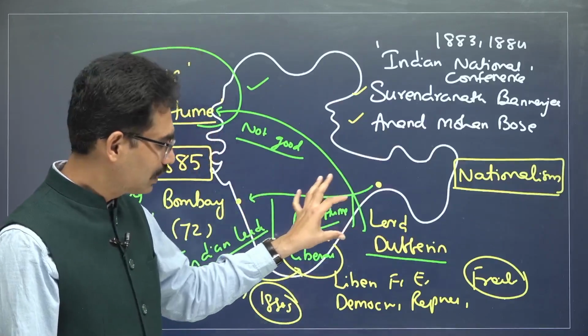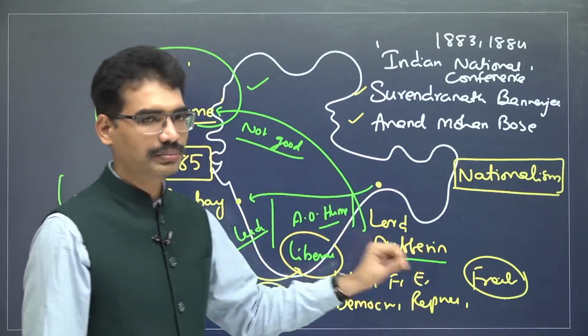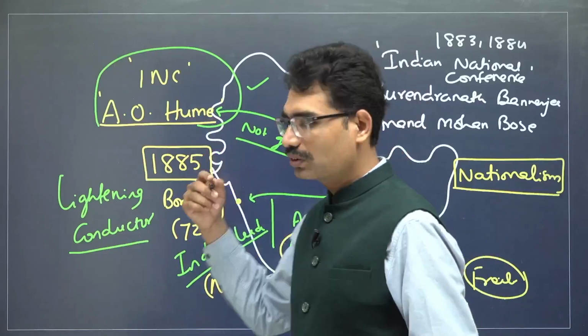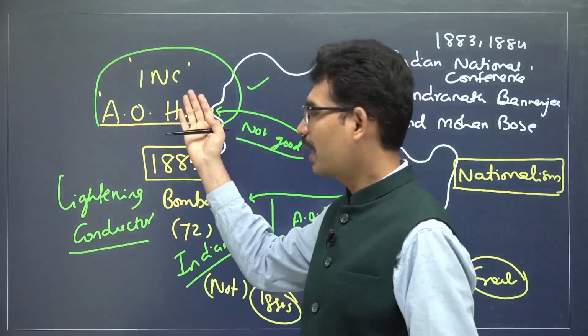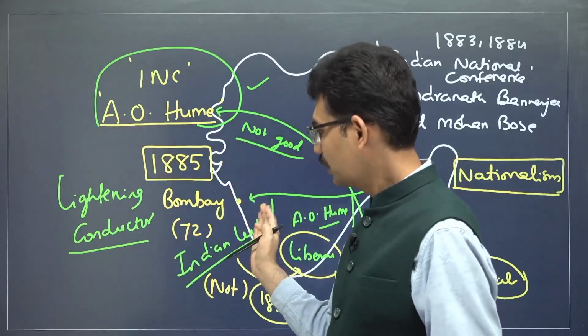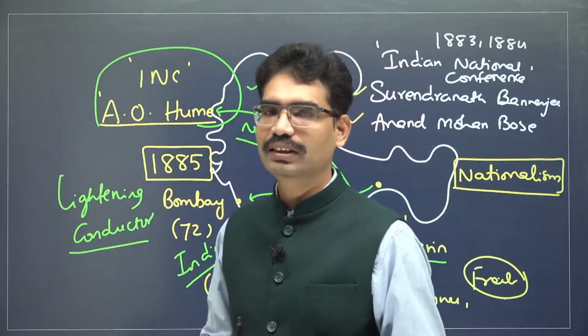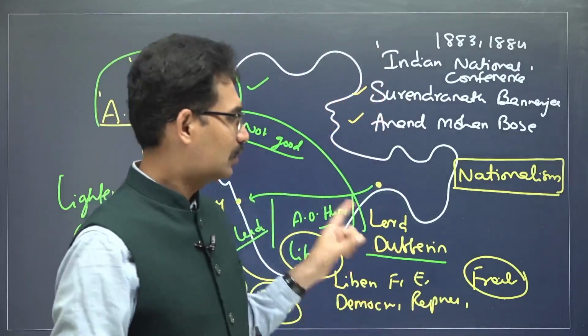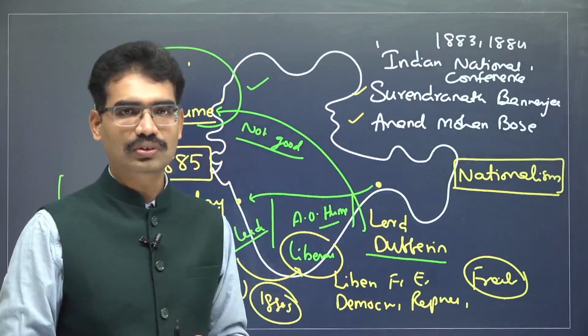And in fact, he also showed interest. He himself is following these principles. That is why, we do not know whether Hume acted as a safety valve for the British or not, but definitely for Indians, he acted as a lightning conductor. That's what Bipin Chandra, the historian, used to conclude.